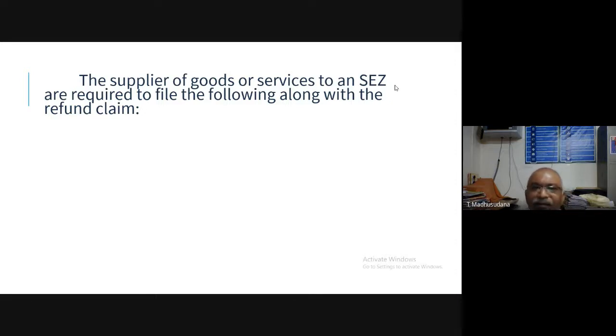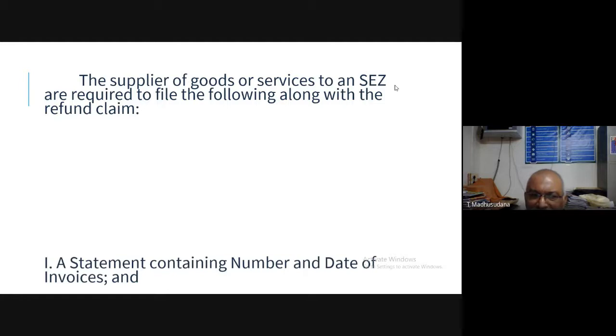The suppliers of goods or services to an SEZ are required to submit the following forms along with the refund claims.